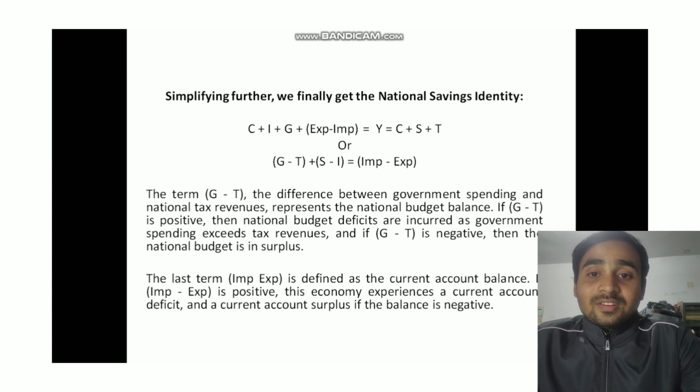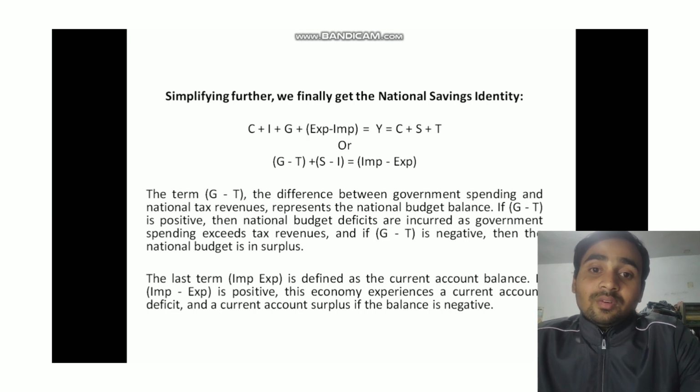And the last one is import minus export. The difference between import and export is called the current account balance. This is like the balance sheet for international trade. Especially if it's positive, the country is buying more from other nations than it's selling, creating a current account deficit. If it's negative, it's a current account surplus.